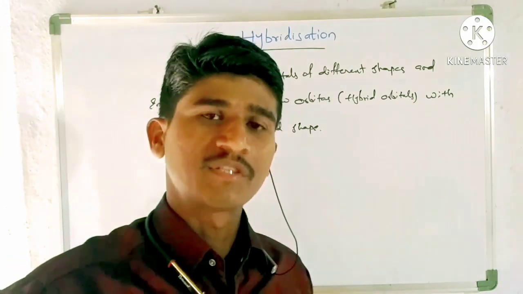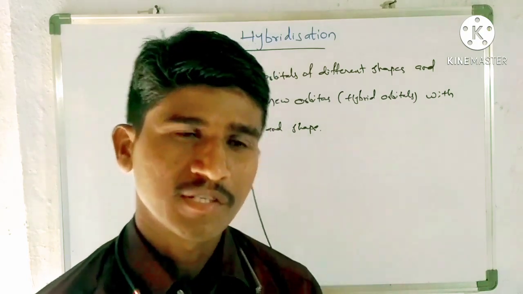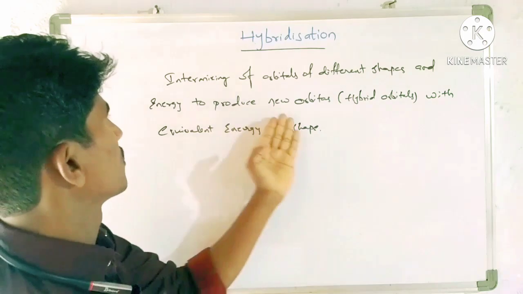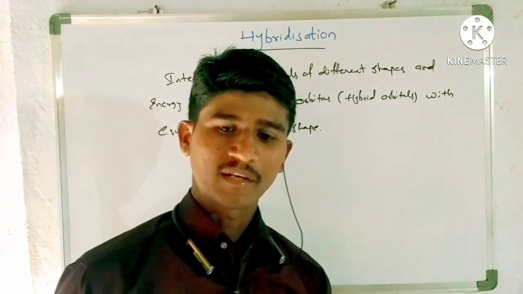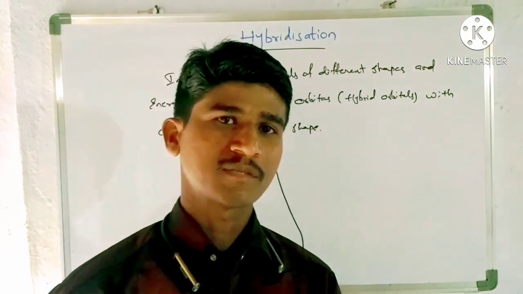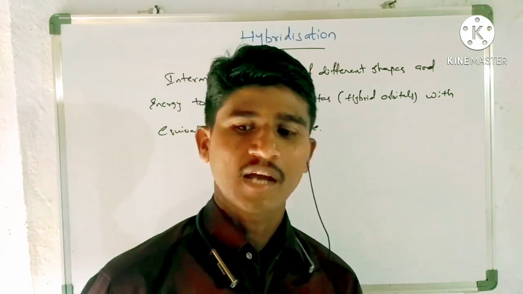Now coming to hybridization, the definition is: intermixing of orbitals with different energies and shapes to produce new orbitals with equivalent energies and shape. Orbitals with different energies and different shapes combine, and new orbitals are produced with equivalent shape and energy. That is called hybridization.